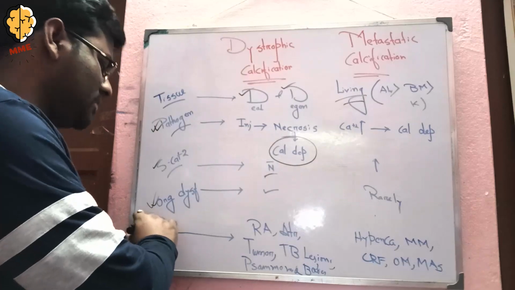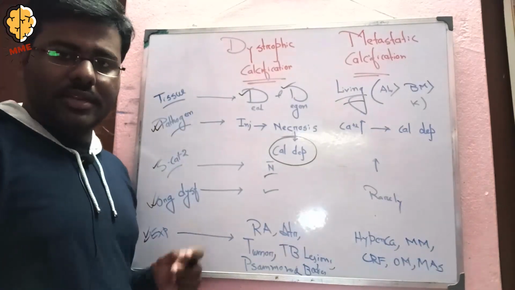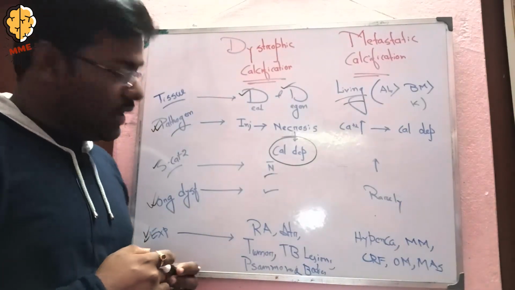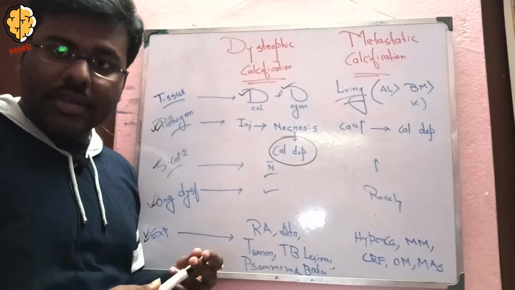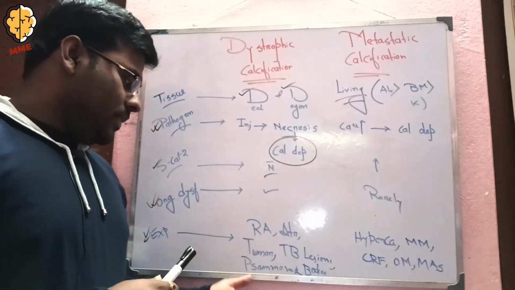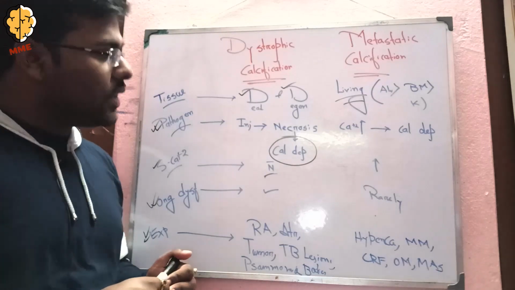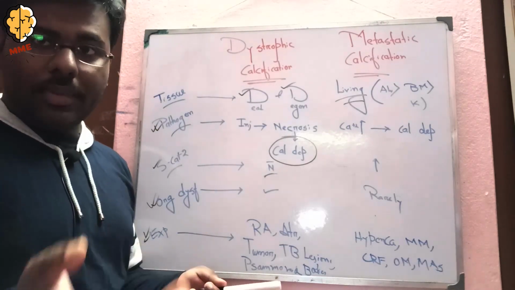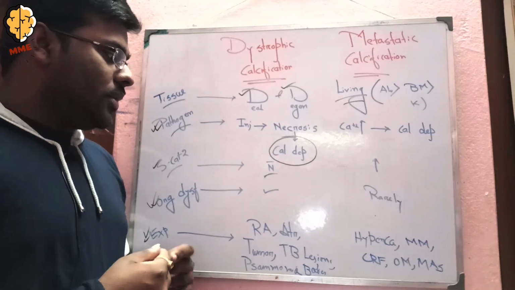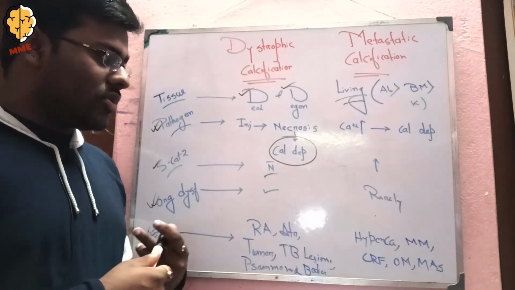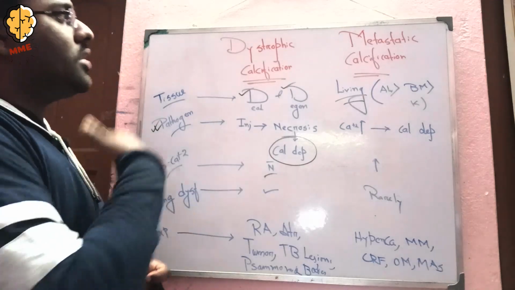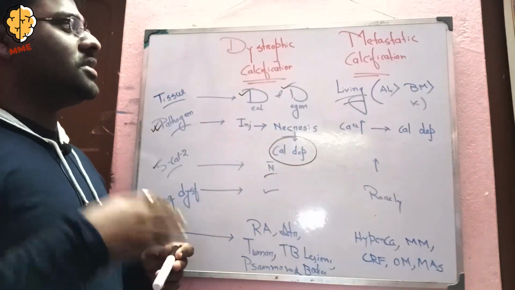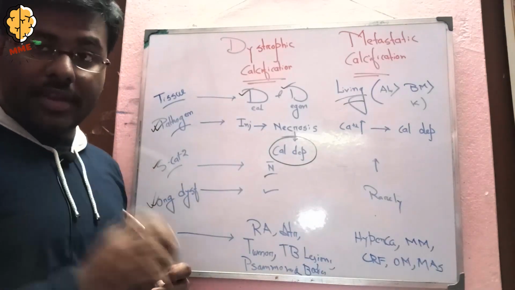Coming to the examples: in dystrophic calcification, examples are rheumatoid arthritis, atheroma, tumor, tuberculous lesions, maybe Psammoma bodies. Now coming to the metastatic calcification examples: maybe hypercalcemia, multiple myeloma, osteomyelitis, maybe milk-alkali syndrome, and chronic renal failure. So that is the difference between dystrophic calcification and metastatic calcification, which is very important.